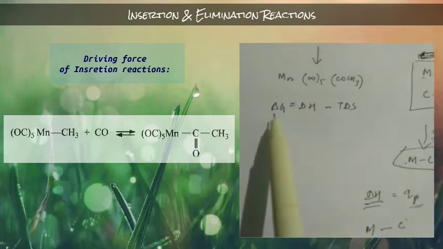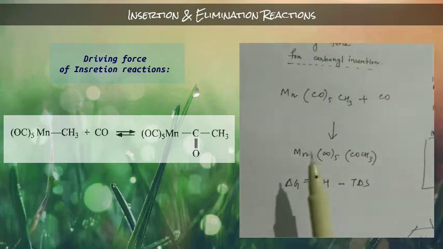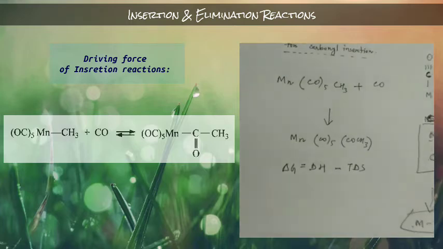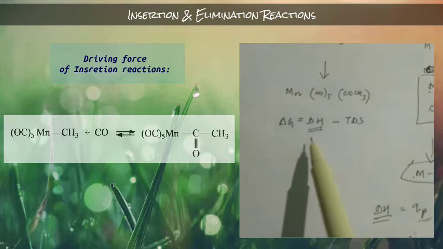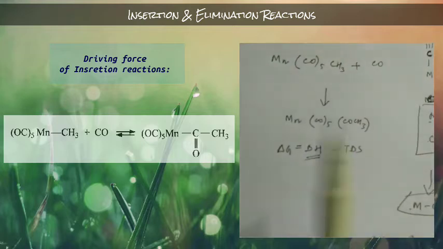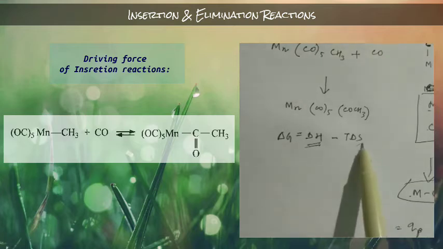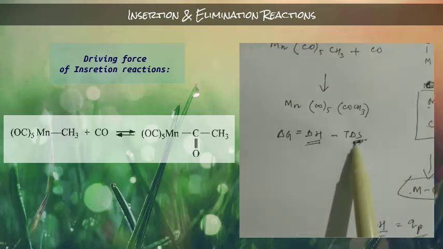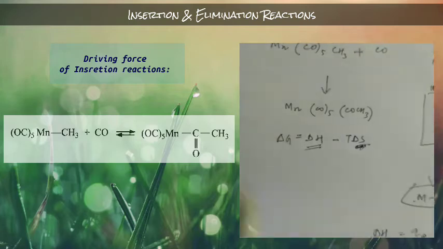here ΔG, we want to calculate whether this reaction is spontaneous or not, or why this reaction is spontaneous. So here actually we are trying to calculate the ΔH of this reaction, that means the change of enthalpy of this reaction, because here there is entropy also. We have to find out the change of entropy also. So here let us discuss this.